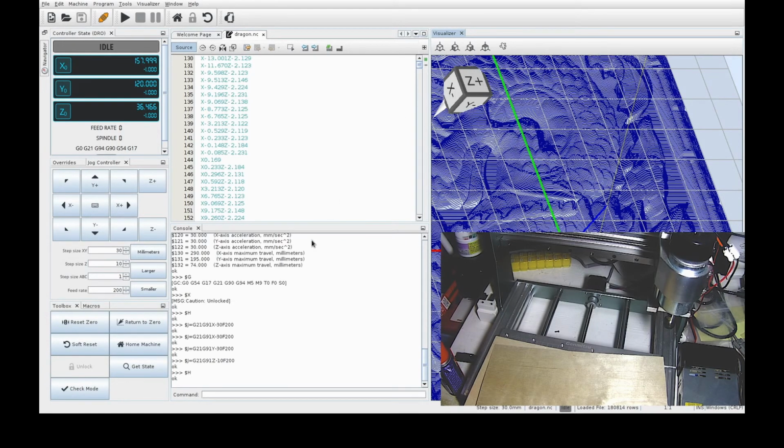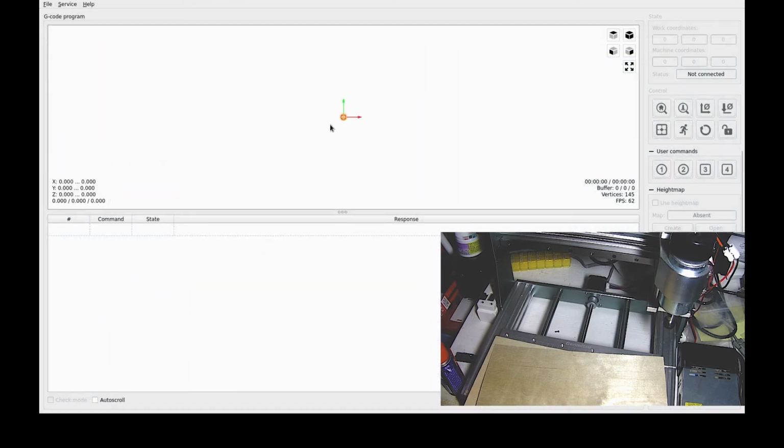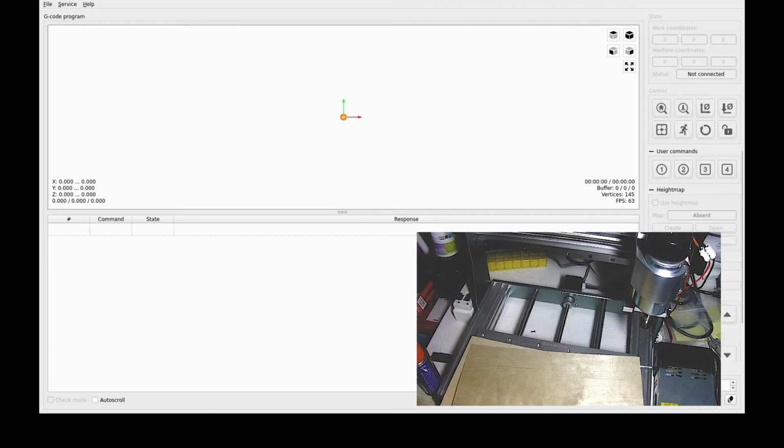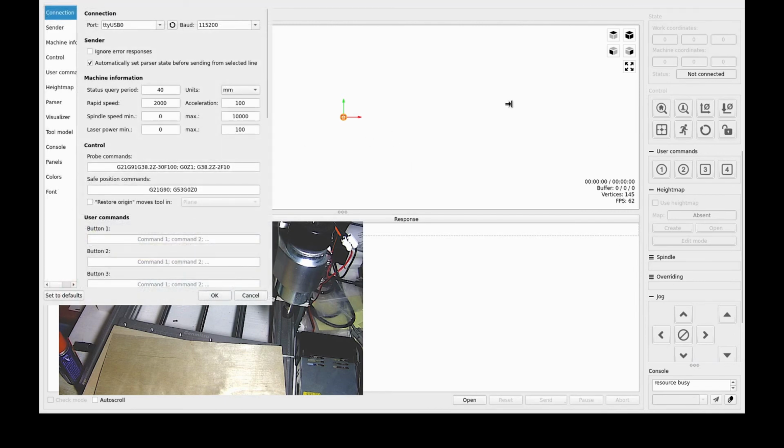Let's move on to Candle. And there's Candle. And I'm just going to move this off to this side here so that you can see what's on this side over here. Now you'll see that it says not connected. So we have to do the same thing to Candle that we did to UGS, which is to configure it. So we go into Service and Settings for this. There we go.